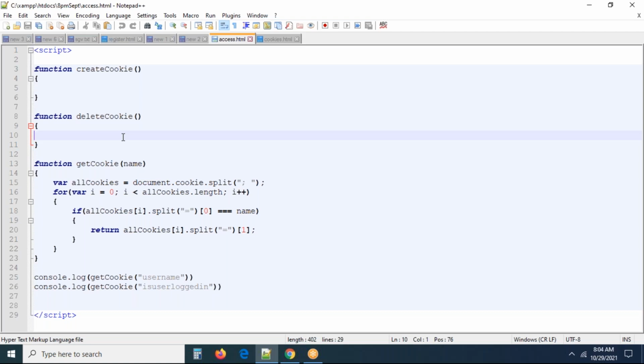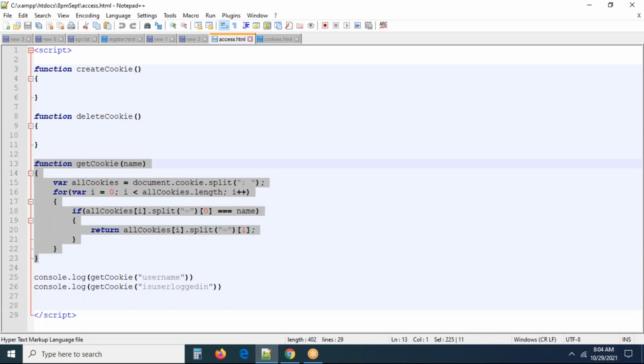A reusable JS, in the sense that if anybody wants to work with cookies, generally all this logic is required for everybody. There is no other way. Then what I want to do,